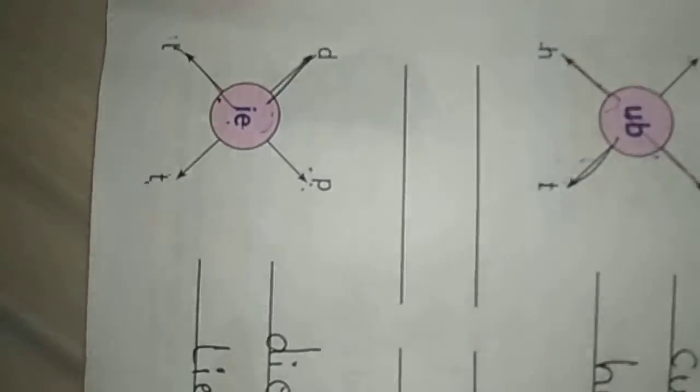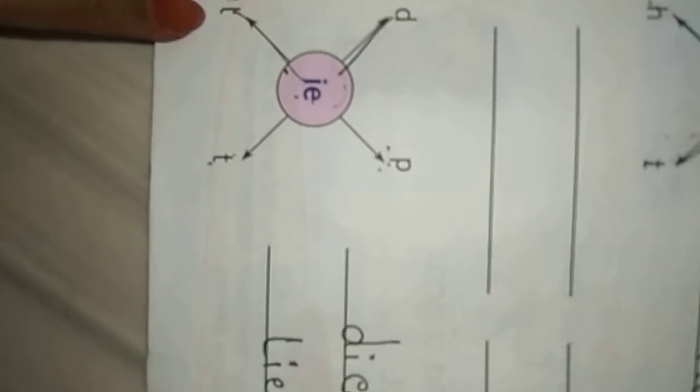We will see here. D-I-E, die. P-I-E, pie. L-I-E, lie. And T-I-E, tie.